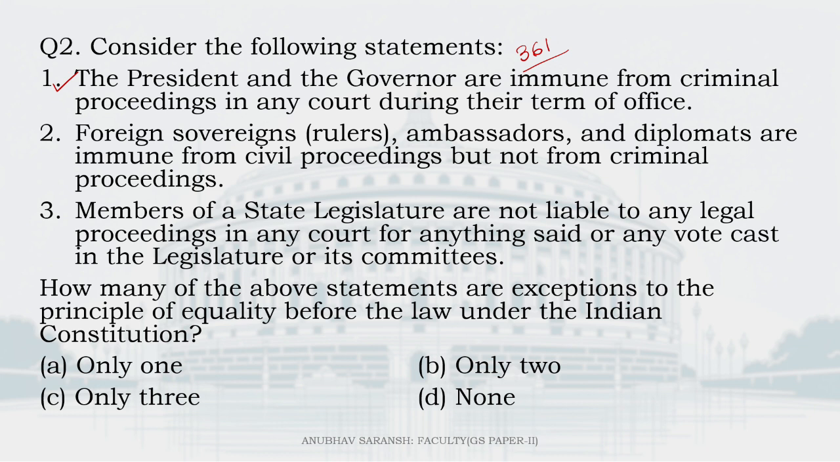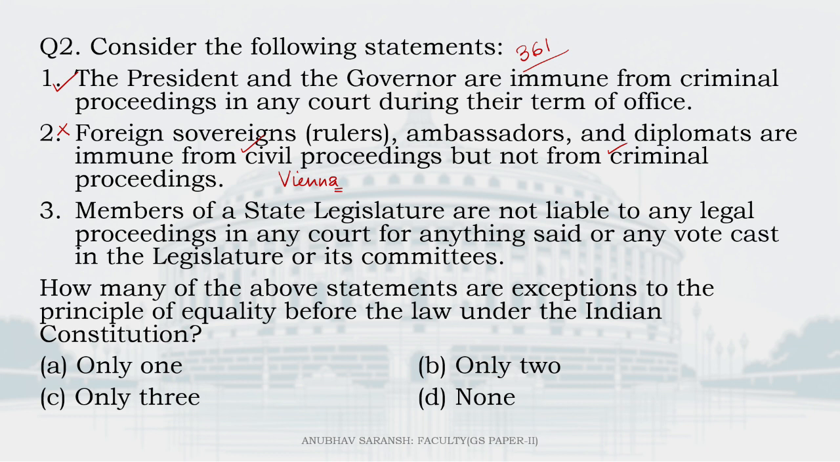Now, actually, this is wrong, because if you refer to the Vienna Convention, you will find there is an Article 31 there. So, according to Article 31 of the Convention, a diplomatic agent shall enjoy immunity from criminal jurisdiction of the receiving state. Of course, he shall also enjoy immunity from civil and administrative jurisdiction as well. So, both civil and criminal. Okay, so 2 is wrong.